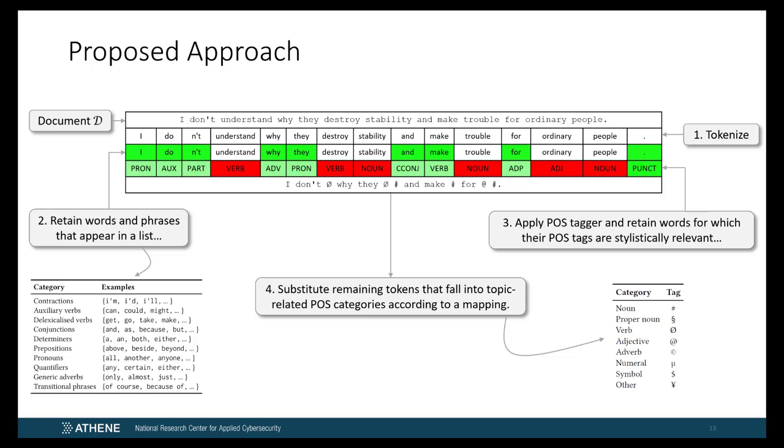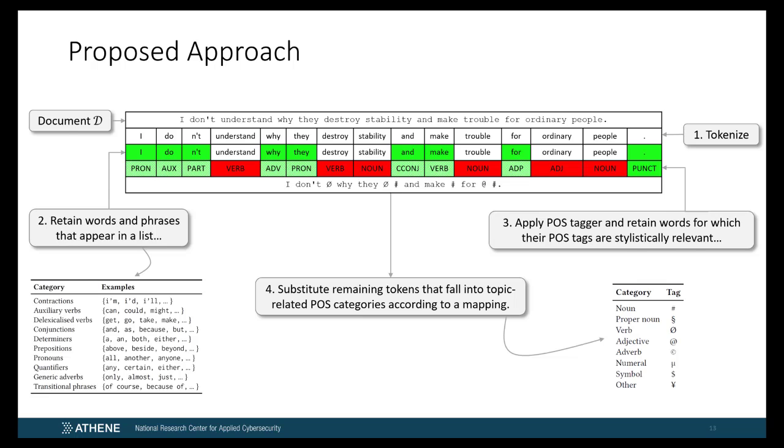Of the tokens which were not marked in the previous step, we will now substitute all tokens whose corresponding POS tags are included in the list S. The substitution is performed with the POS tag symbols according to the mapping shown on the bottom right. Note that the substitutions are all single characters in order to be better differentiated from regular text units by AV methods operating on character representations of texts. For example, the token understand, which is a verb and thus part of S, is substituted by the verb POS tag symbol /O.